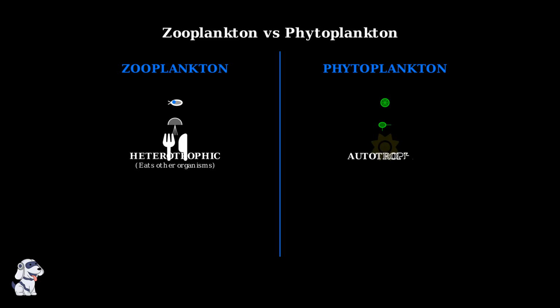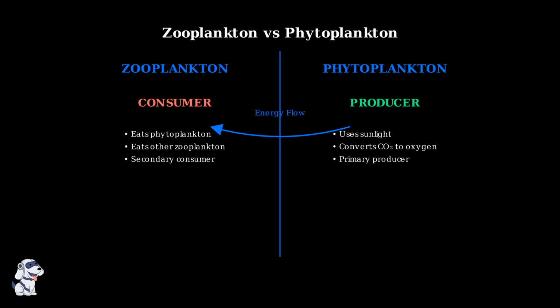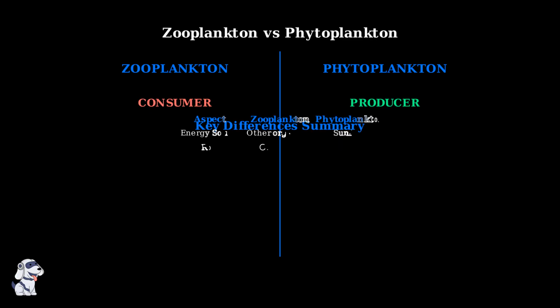The fundamental difference lies in how they obtain energy. Zooplankton are heterotrophic, meaning they must consume other organisms for food. Phytoplankton are autotrophic, meaning they produce their own food through photosynthesis using sunlight. In the ecosystem, zooplankton function as consumers, feeding on phytoplankton and other small organisms. Phytoplankton serve as primary producers, converting sunlight and carbon dioxide into organic matter that forms the base of the marine food web.